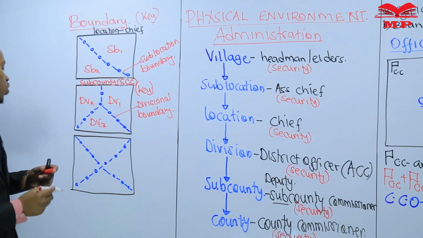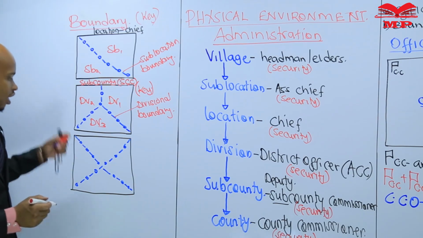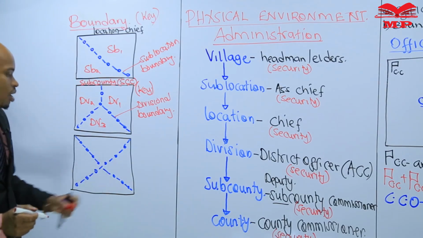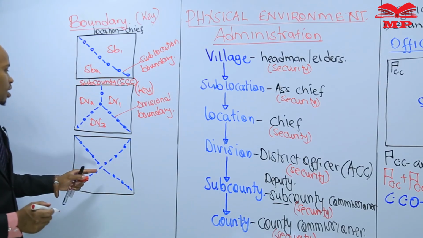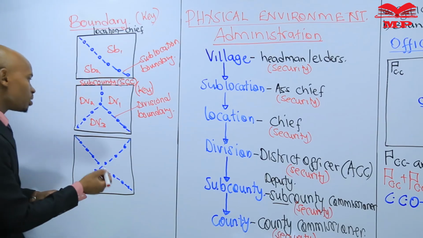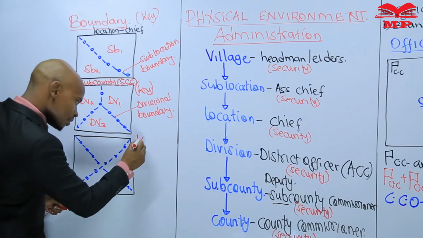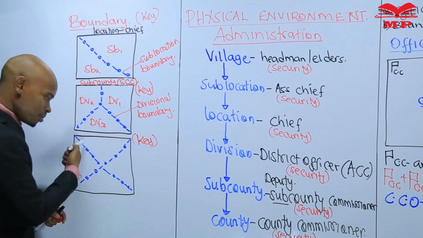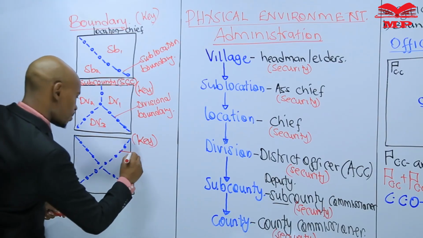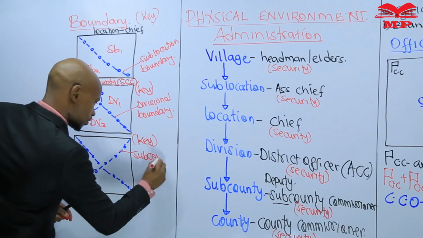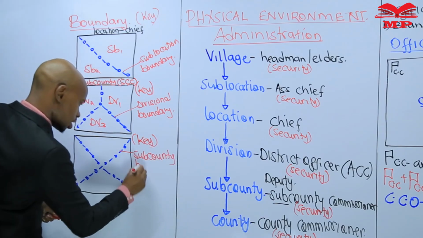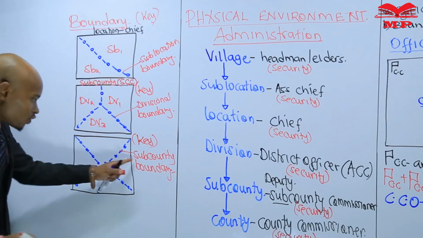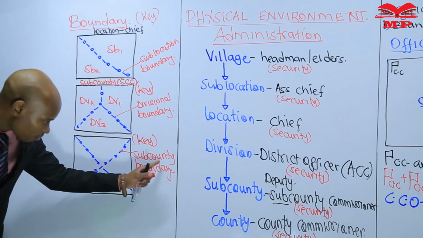I have another example for you here. You go to the key and what you find is this kind of boundary. And this boundary is written sub-county boundary. According to the key of this particular map, this boundary is sub-county boundary. The key of this particular map tells you that these are sub-county boundaries.